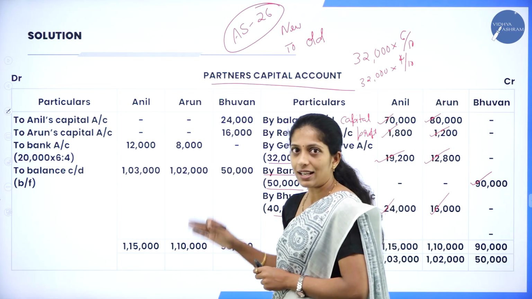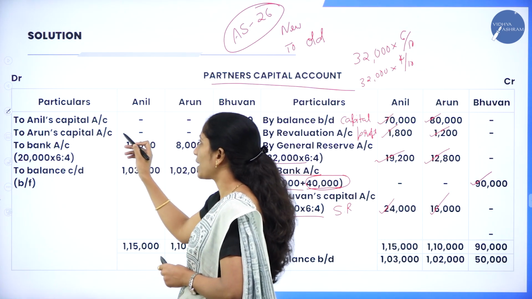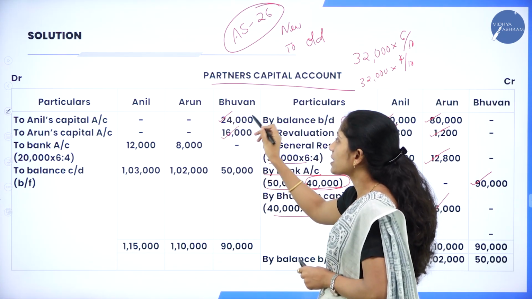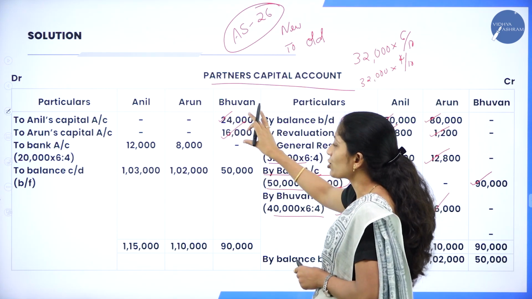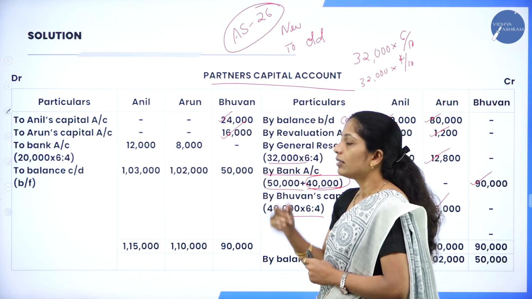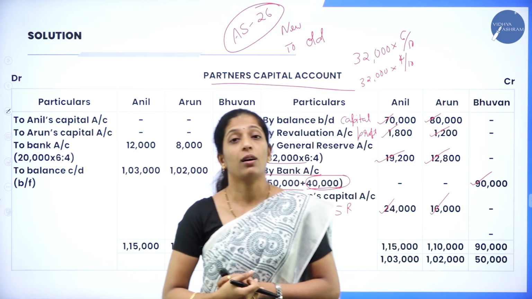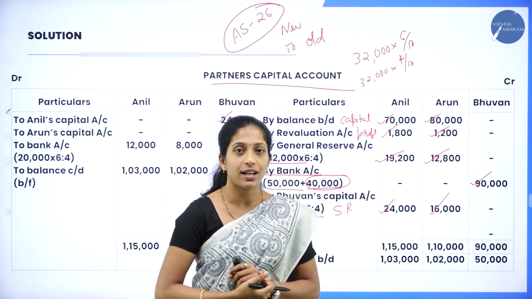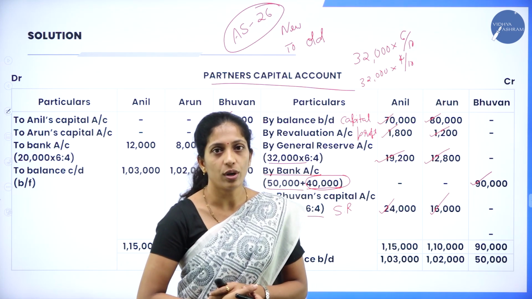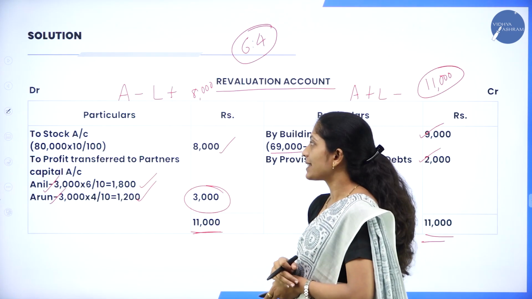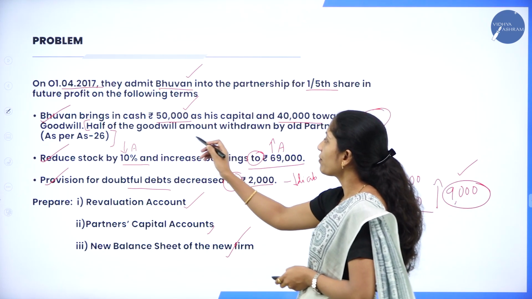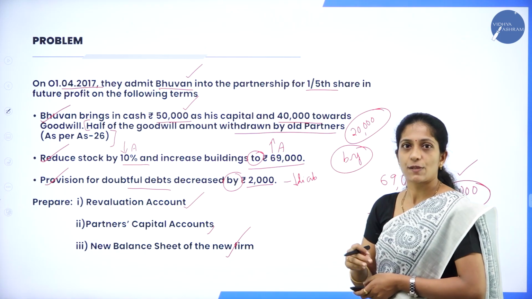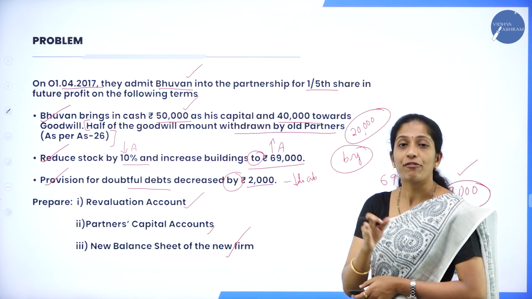And the reverse entry, that is the part of the entry to old partners' capital account, is the same amount. So here Bhuvan has to give 24,000 to Anil and 16,000 to Arun. So we'll write these two amounts in Bhuvan's column. Now we are done with the treatment of goodwill according to Accounting Standard 26, when goodwill is brought by the new partner and it is distributed among the old partners. Part of the question is that half of the goodwill amount is withdrawn by the old partners. As I have already told you, 40,000 is brought by the new partner, but 20,000 they have withdrawn, right?